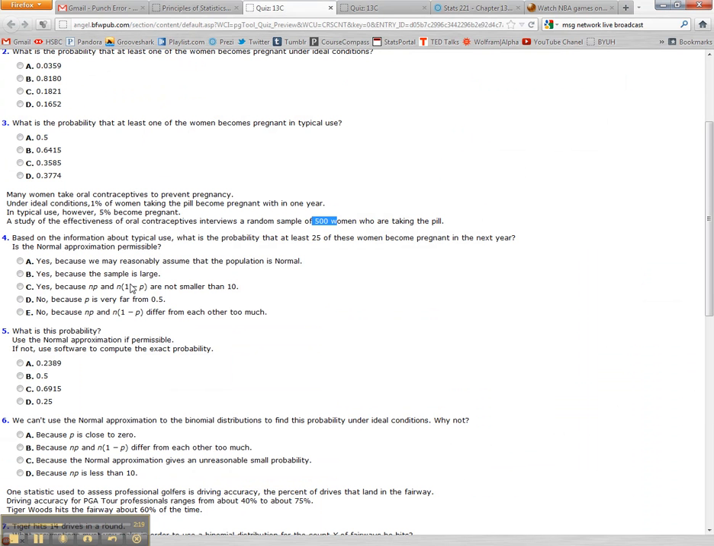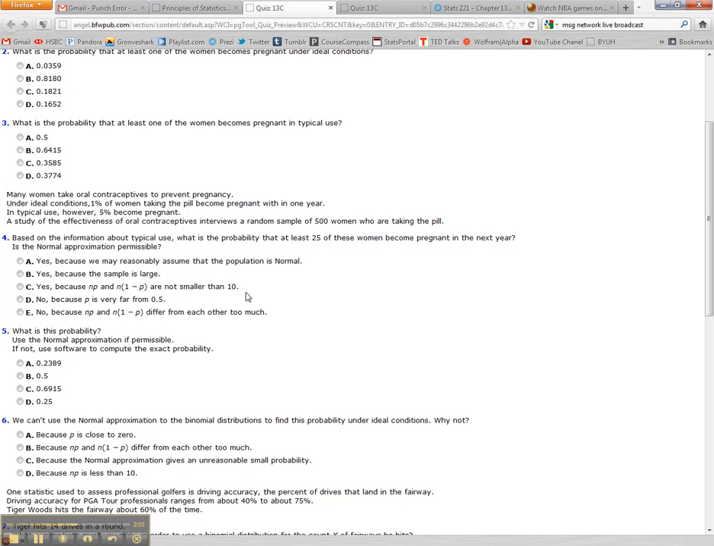So in our question, it says here it's between A, B, and C, right? And D and E are not right because it does fulfill the normal approximation requirements. A says yes because we may reasonably assume that the population is normal. That's not true. That doesn't have any supporting evidence. B says yes because the sample is large, and that's not true. This isn't the way we actually prove that the normal approximation is permissible. C says yes because np and n times 1 minus p are not smaller than 10. So that's it. That's our answer.